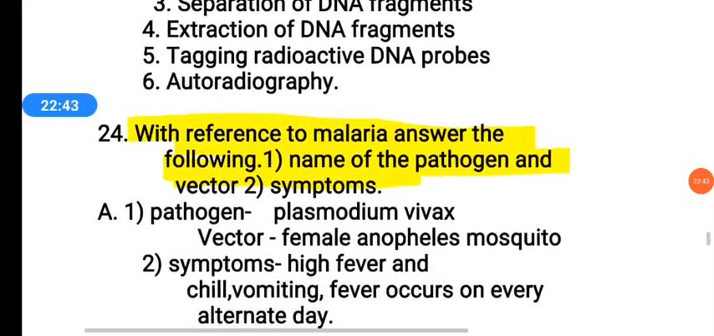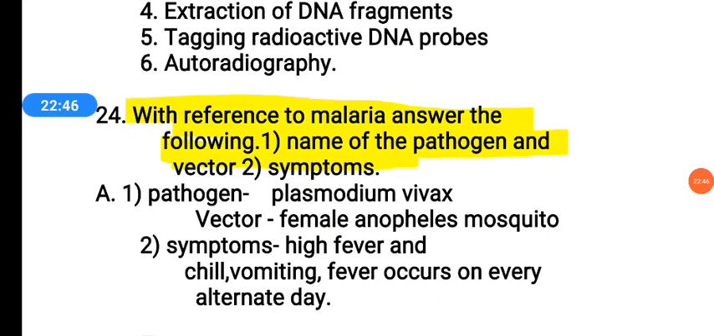The next one: with reference to malaria, answer the following: name of the pathogen, vector, and symptoms. Which is the pathogen that causes malaria? Which is the vector able to transfer the disease? And what are the symptoms? The pathogen is Plasmodium vivax, and the vector is the female Anopheles mosquito. The symptoms of this disease are high fever with chill, then vomiting. Fevers occur on every alternate day. These are the main symptoms of malaria.